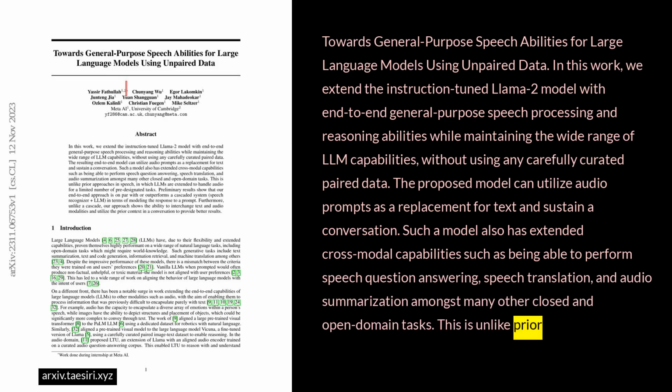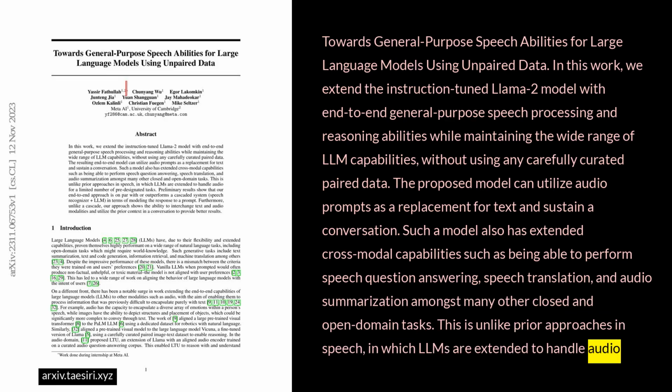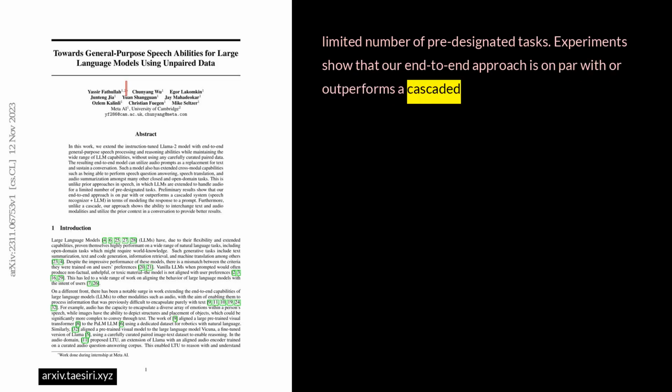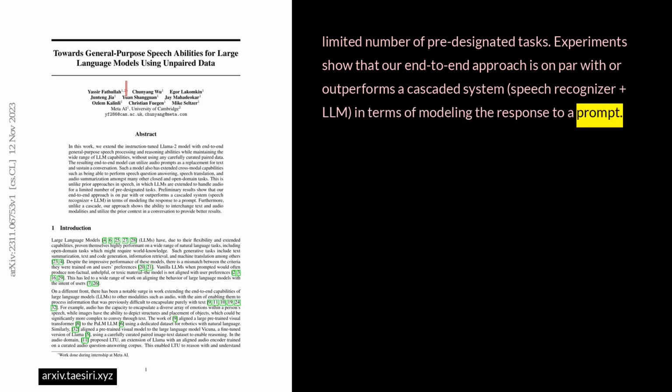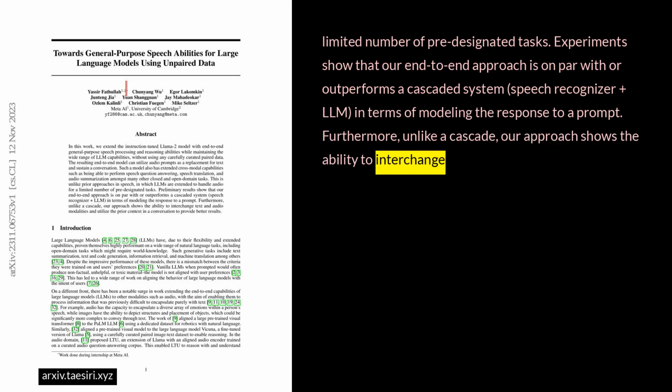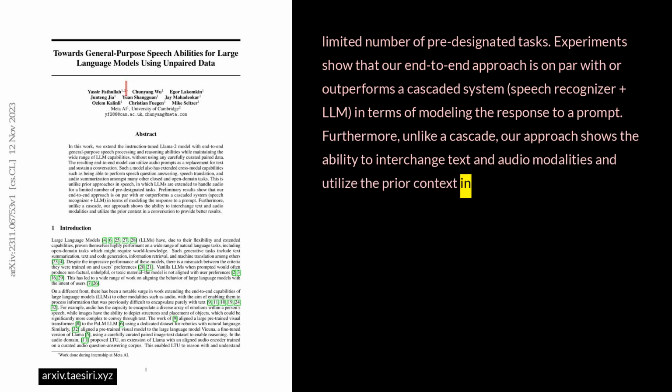This is unlike prior approaches in speech, in which LLMs are extended to handle audio for a limited number of pre-designated tasks. Experiments show that our end-to-end approach is on par with or outperforms a cascaded system, speech recognizer plus LLM, in terms of modeling the response to a prompt. Furthermore, unlike a cascade, our approach shows the ability to interchange text and audio modalities and utilize the prior context in a conversation to provide better results.